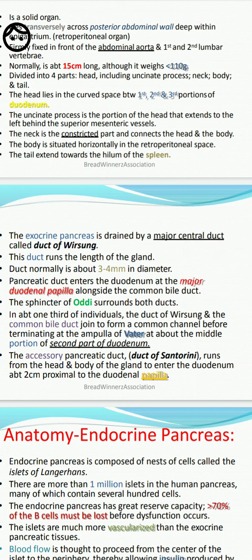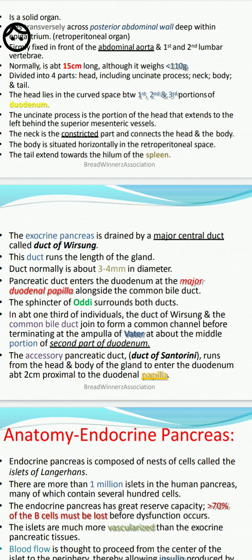In about one third of individuals, the duct of Wirsung and the common bile duct join to form a common channel before terminating at the ampulla of Vater, at about the middle portion of the second part of the duodenum. The pancreas wraps around the duodenum, presenting a C-like structure.